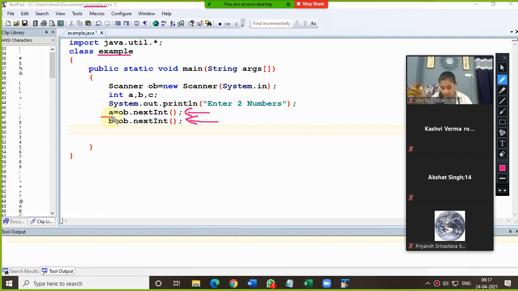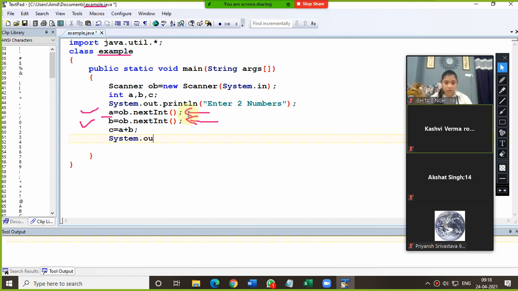The first value you input, we store in which variable? A. And the second we store in B. So now after that, what are we supposed to do? We are supposed to generate the sum. For generating the sum, we perform the addition. In which variable is the addition stored? In C.